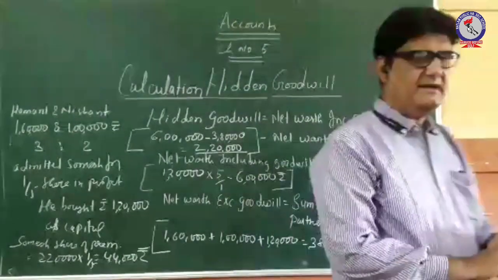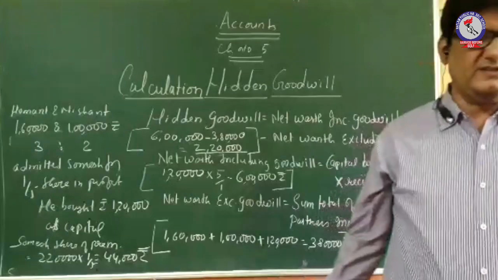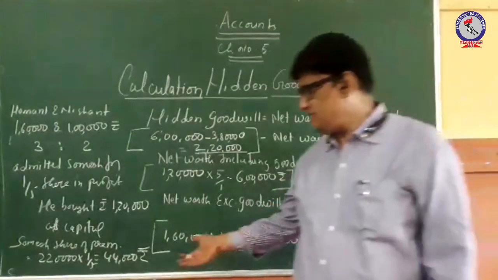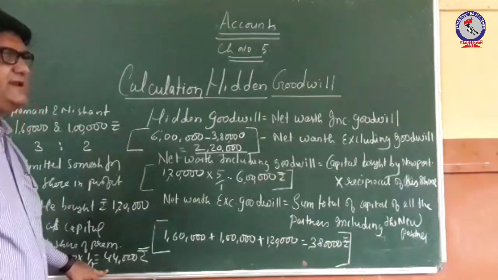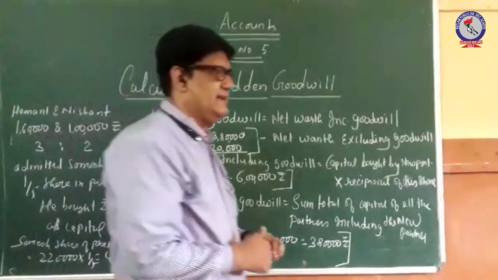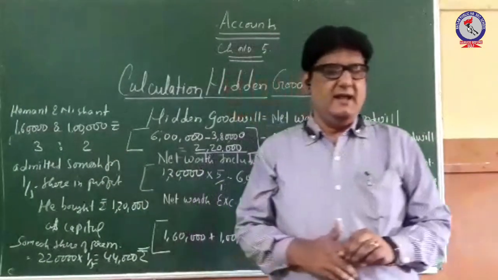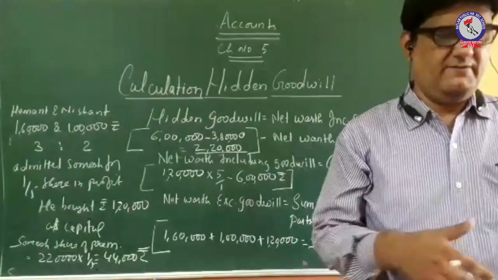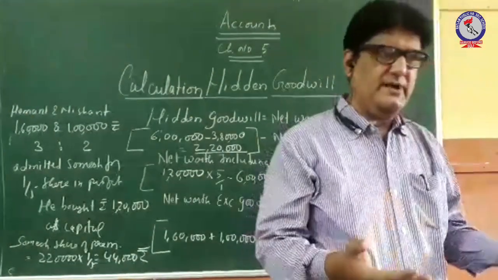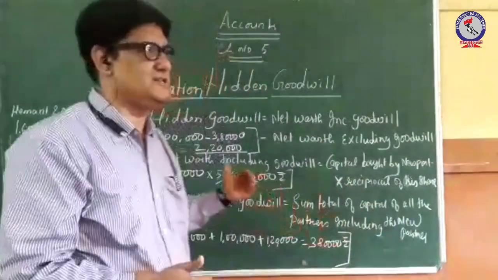And then the second entry will be for the adjustment of the premium amount which is not being brought by Somesh in cash. The premium amount 44,000 will now be credited to the sacrificing partners. The sacrificing partners are Hemant and Nishant, and their sacrificing ratio is not given to you, that is, in which ratio they have sacrificed. So it will be assumed that they have sacrificed in their old profit sharing ratio 3:2.